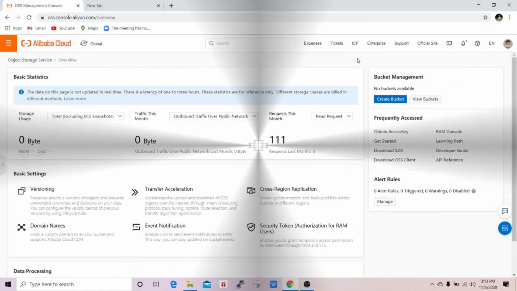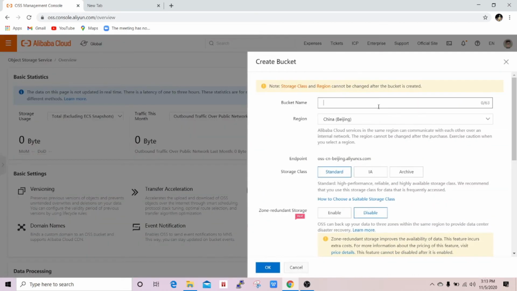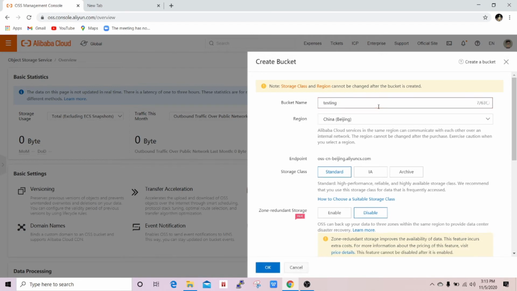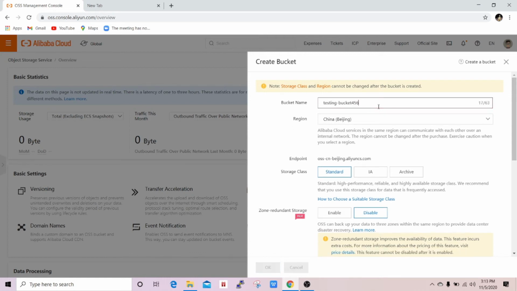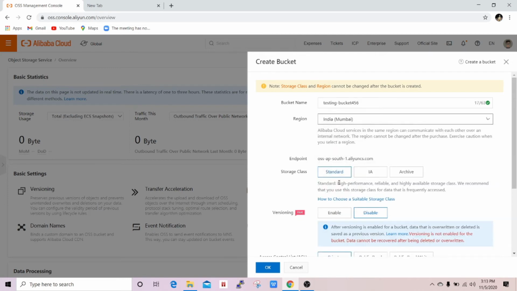Let's see the demo. This is the Alibaba Cloud OSS management console. For this demo, we first create a bucket and then apply the versioning. Click on this create bucket option. Give a name to your bucket. Make sure your bucket name must be globally unique and all the letters should be in lowercase. Select a region. For this demo, I select the India Mumbai region.